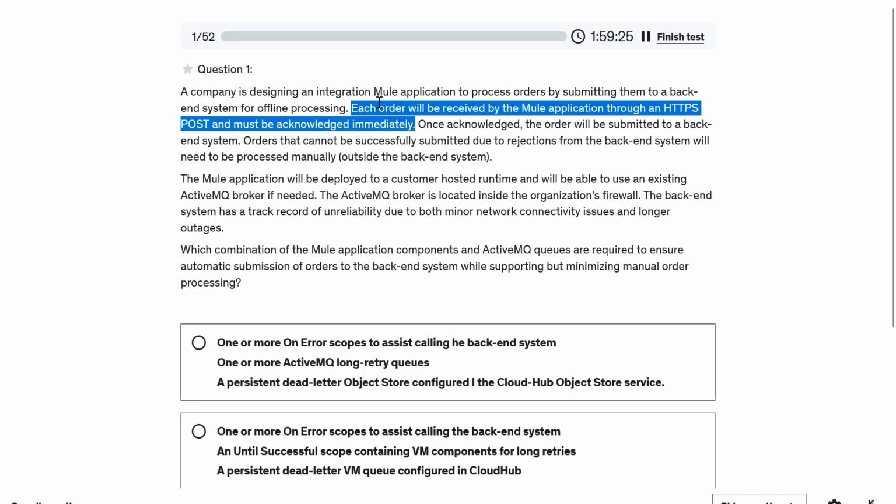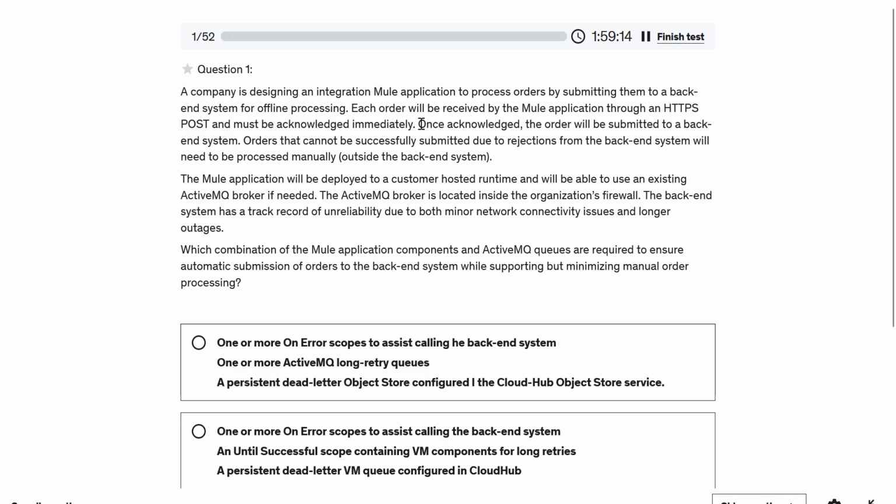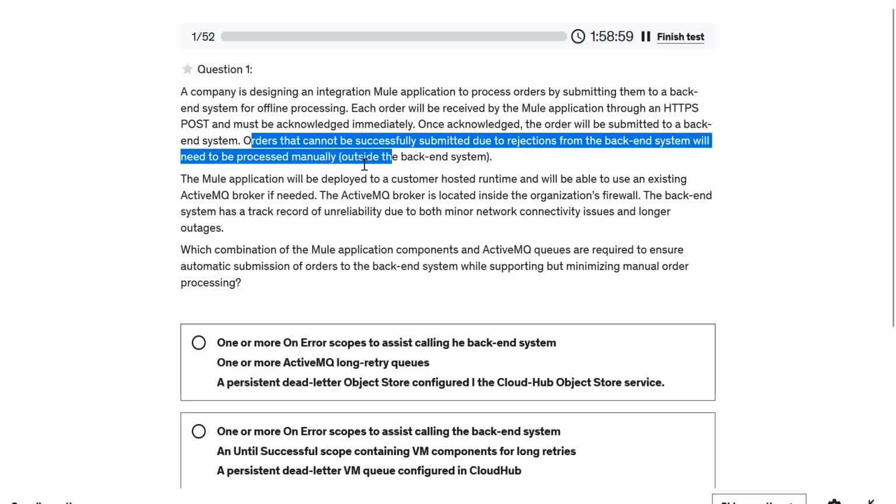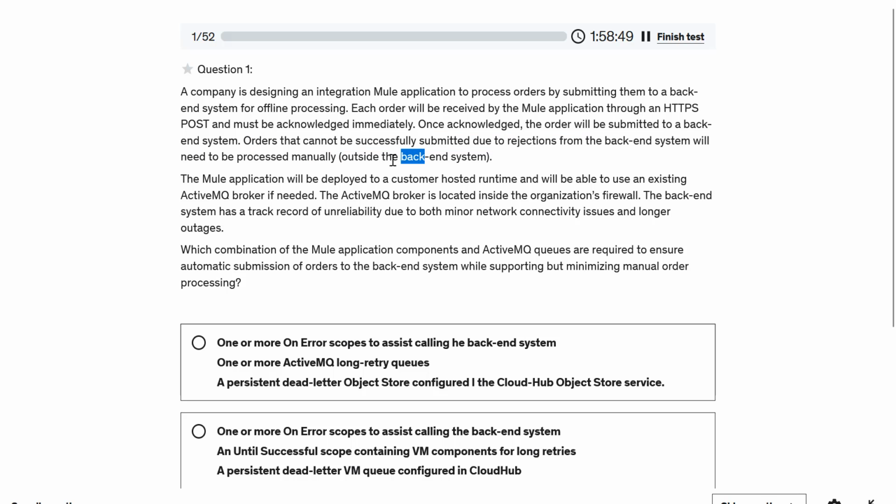So we should give an immediate acknowledgement to the client, and once acknowledged, the order will be submitted to the backend system. The orders that cannot be successfully submitted due to rejections from the backend system will need to be processed manually, outside of the backend system.